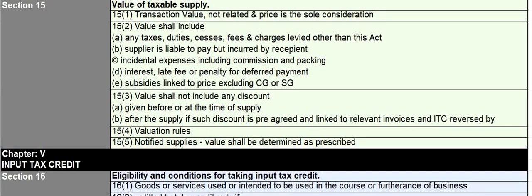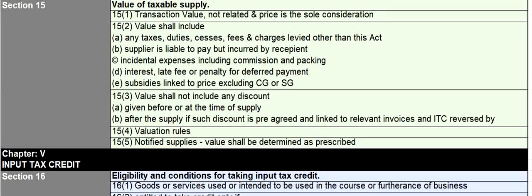Value shall not include any discount. So if there is any price, from that price you can deduct discounts, provided the discounts are given before the time of supply or at the time of supply. And if the discount is given after the supply, such discount has to be pre-agreed and it has to be linked to the relevant invoices, and the input tax credit should be reversed by the recipient. Only in that case the discount will be excluded from the value, otherwise it will be forming part of value.